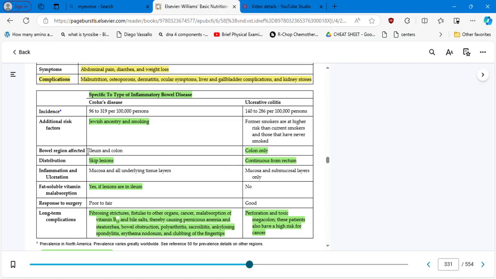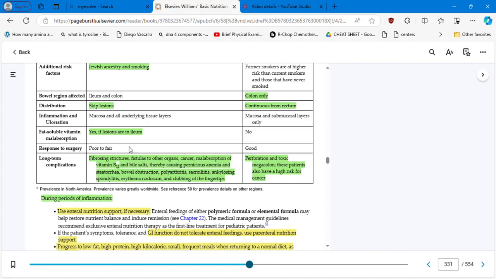Now, bowel region affected: in Crohn's the ileum and the colon, and here it is the colon only. Distribution: skip lesions, here it is continuous. Then inflammation and ulceration: mucosa and all underlying tissue layers, versus mucosa and submucosa layers only. Here you had lesions that are in the ileum, here it is not. Response to surgery: poor to fair in Crohn's, because imagine they are doing this resection multiple times.